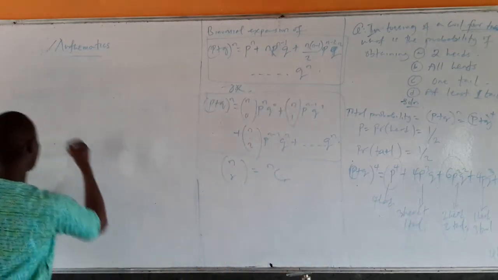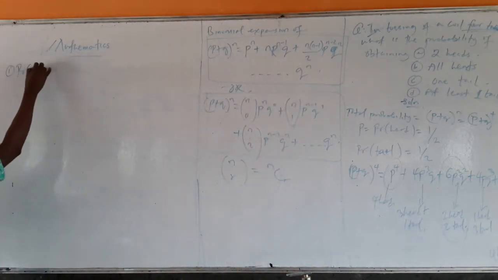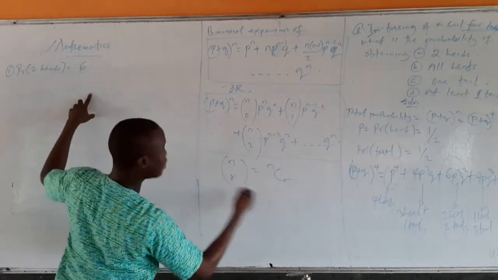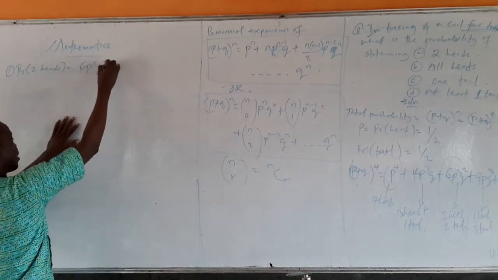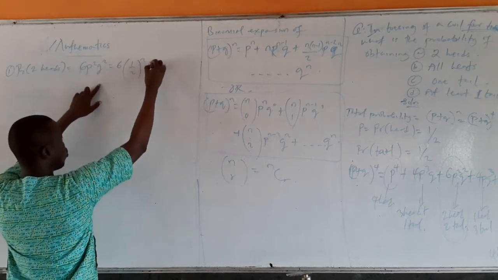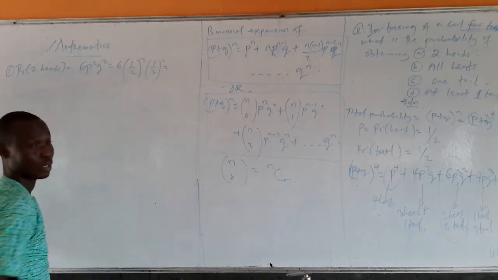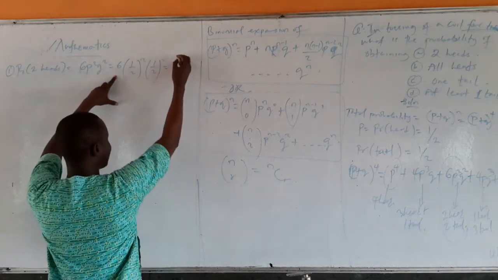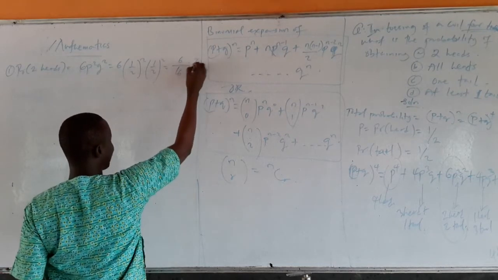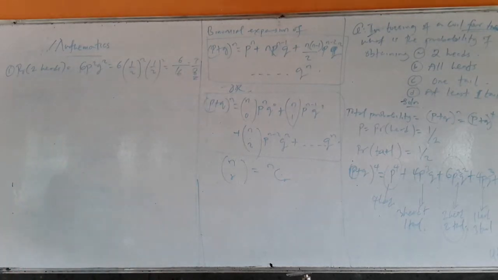So the probability of getting 2 heads will be 6P squared Q squared, and that is 6 into P, which is 1 over 2 raised to power 2, into Q, 1 over 2 raised to power 2. This is 6 over 2 raised to power 4, that's 16. That's 3 over 8. That's the probability of getting 2 heads.